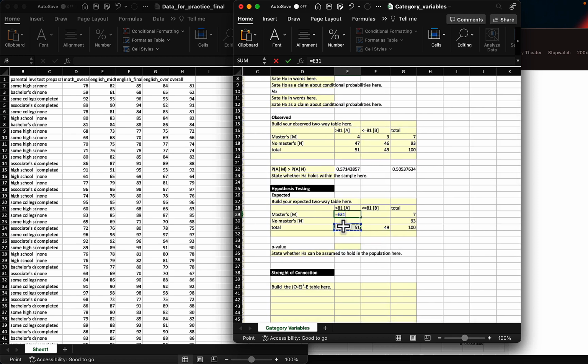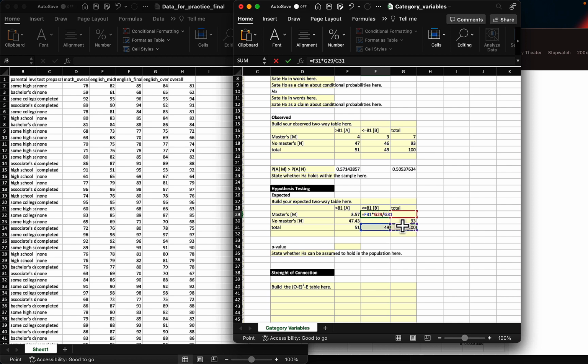It's the marginal column total times the marginal row total divided by the grand total. You never round them up. So it's going to be the same thing here: marginal column total times marginal row total divided by grand total. And again for this one, marginal column total times marginal row total divided by grand total.